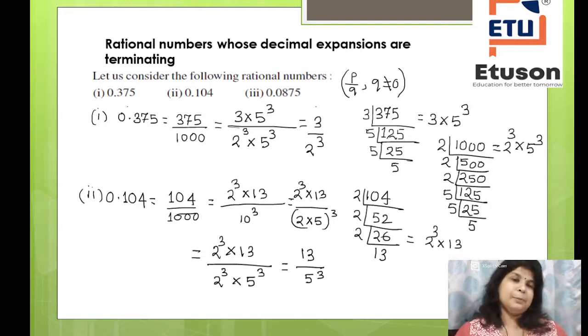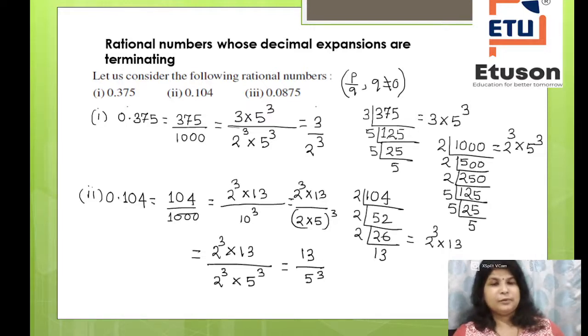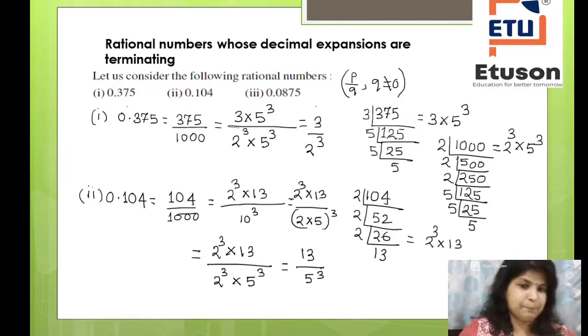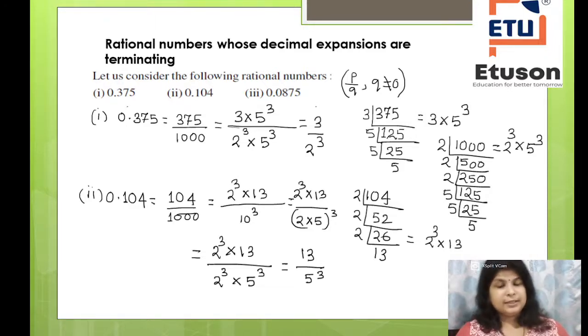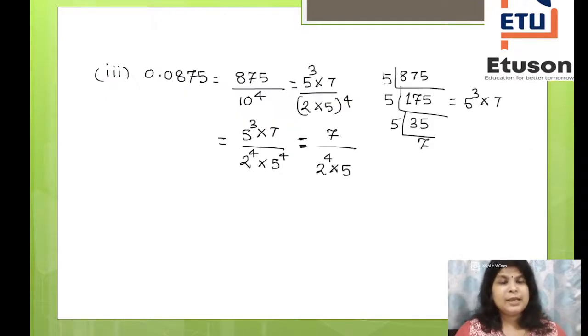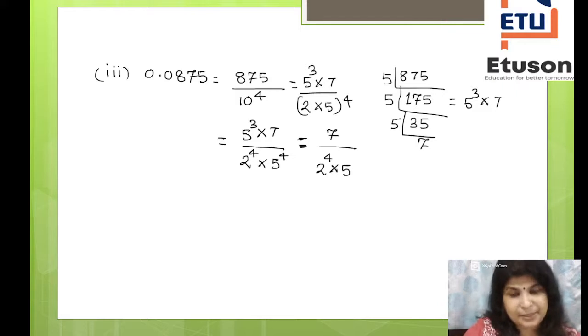For example, 0.375 when converted to a rational number is 3 divided by 2 to the power 3. Similarly, 0.104 is 13 divided by 5 to the power 3. Similarly, 0.0875 is 7 divided by 2 to the power 4 into 5.